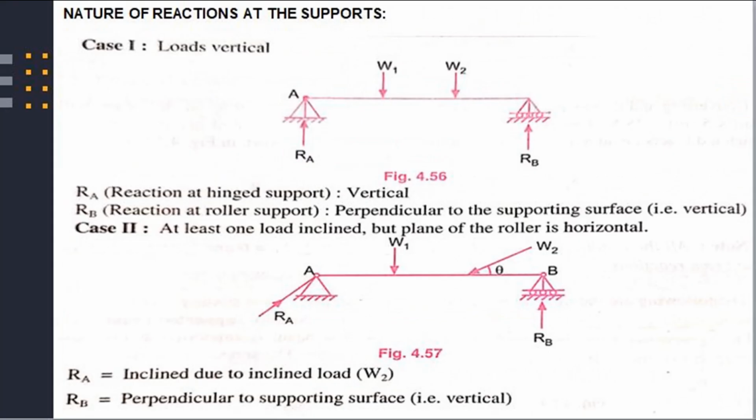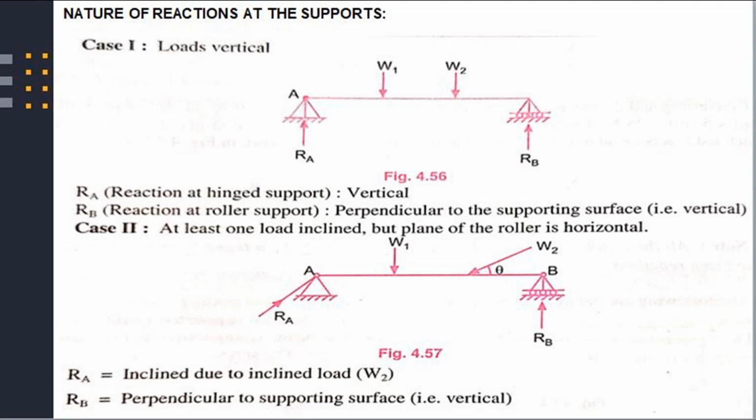Nature of reactions at the support. First case is when the loads are vertical. Please refer figure number 4.56. In beam ABC, at point A there is a hinge support and at point B there is a roller support. On beam AB there are two loads which are vertical in nature.